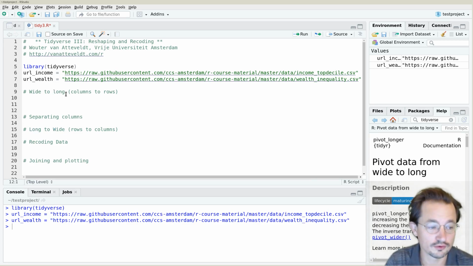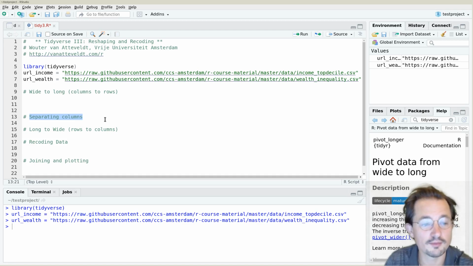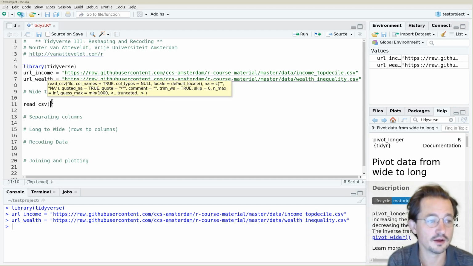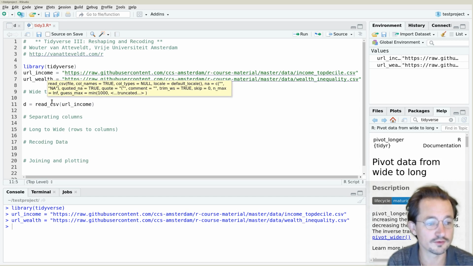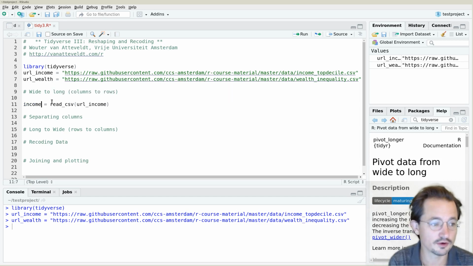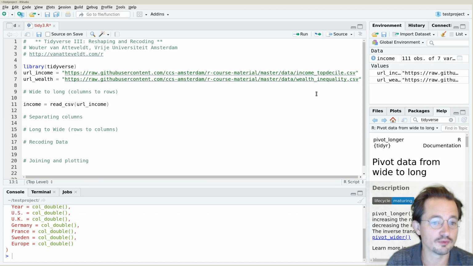Besides wide to long and long to wide, there's two topics for today, namely separating columns, so one column contains multiple data points, and recoding data to change the values of the columns. To start with the first one, let's read in the income data. We'll call it income, and let's have a look at what we got.